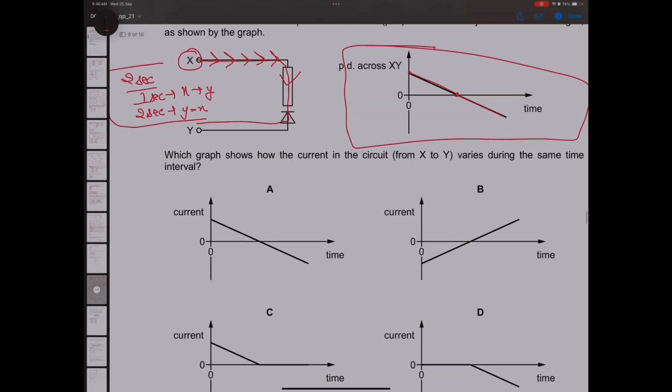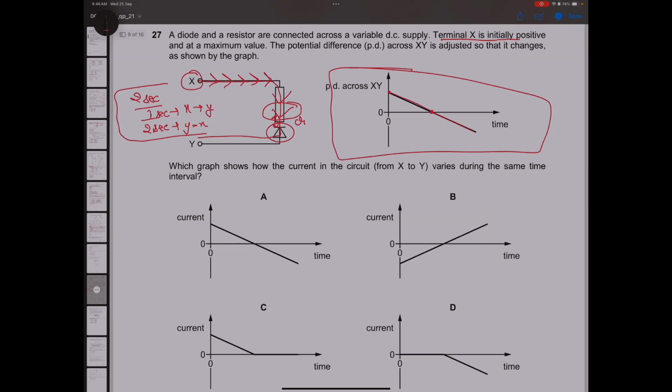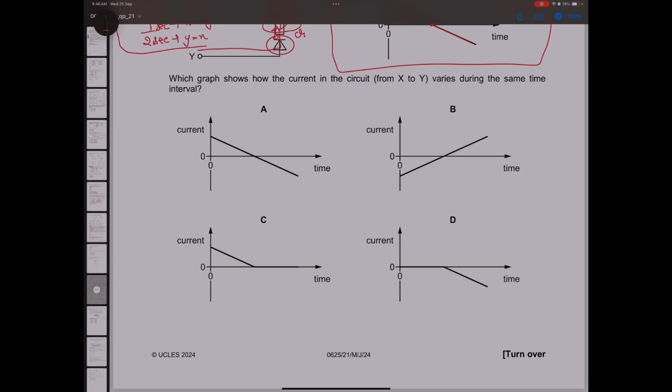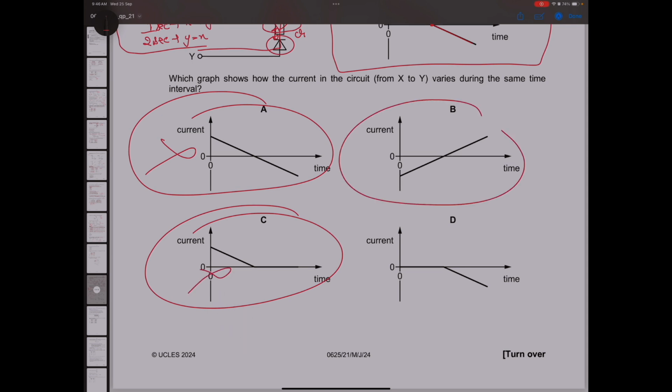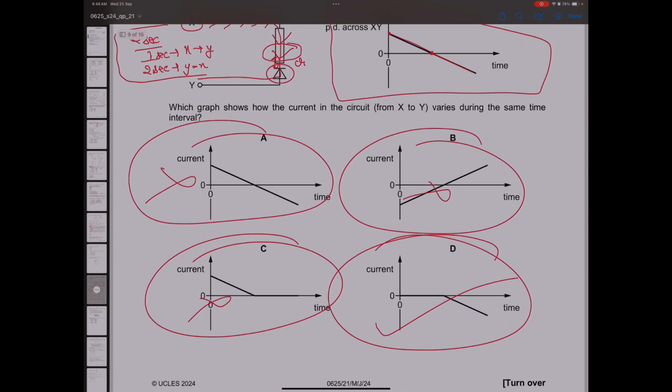But there is one issue here. The direction of current is not aligning with the direction of the diode. And when situations like these arise, current does not even flow. So during the first half, there will be zero current. Is there any option where during the first half zero current is there? Yes, option D is the correct one. As simple as it is. And after the first half, the current will flow in the opposite direction, so it is going down. Make sense?